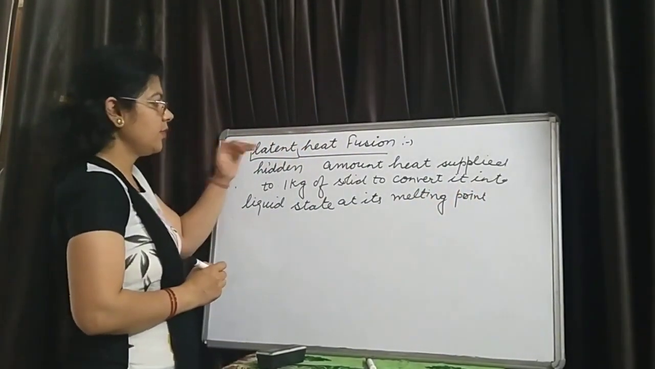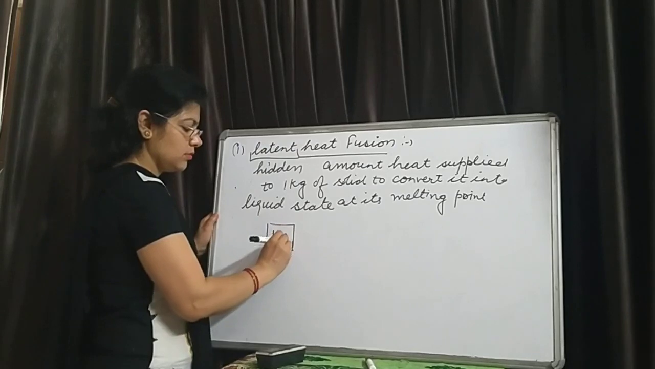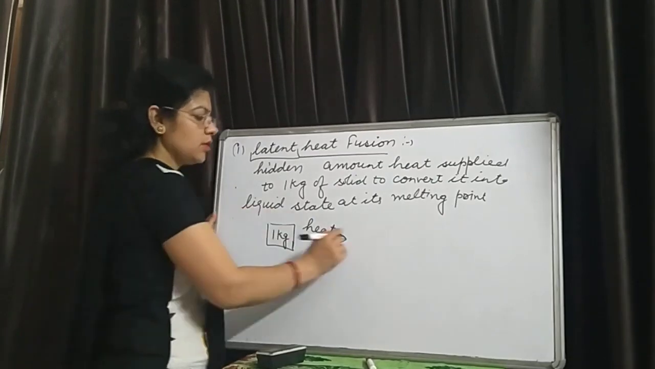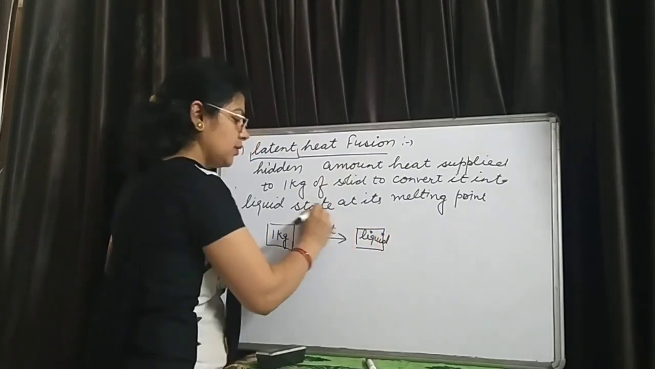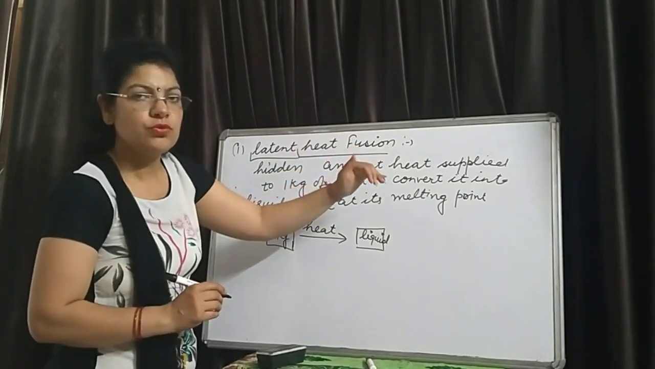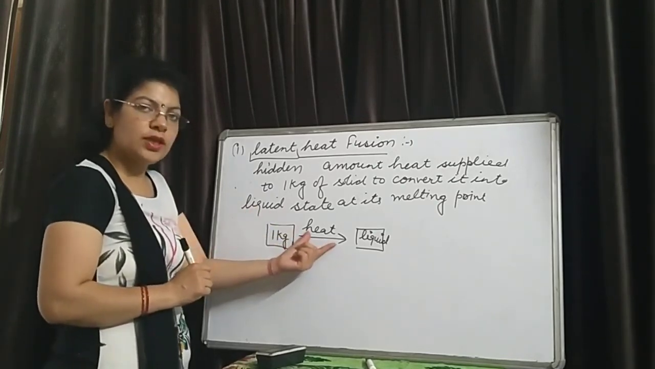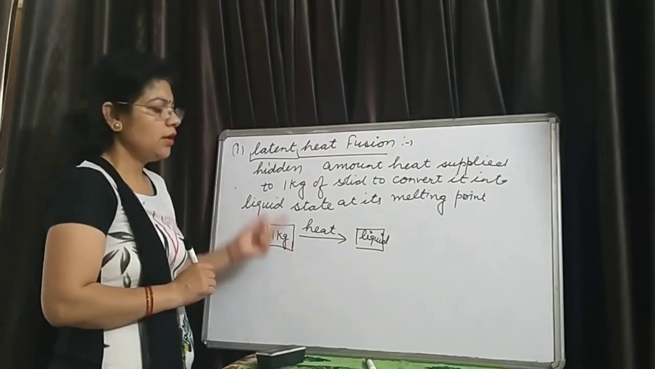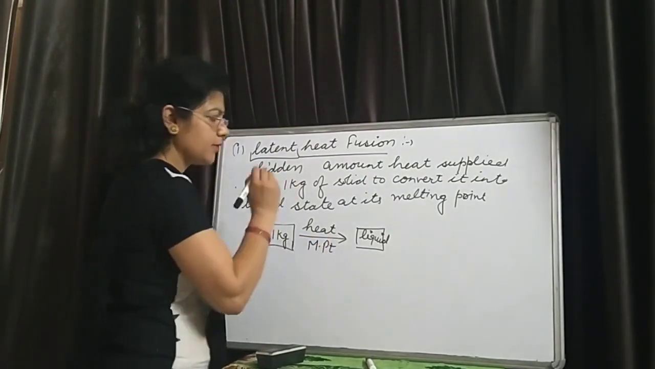How do we define the latent heat of fusion? If we take 1 kilogram of solid and we supply the heat that converts this 1 kilogram of solid into liquid, that heat is known as latent heat of fusion. It means latent heat of fusion is the amount of heat supplied to convert 1 kilogram of solid into its liquid state at its melting point.